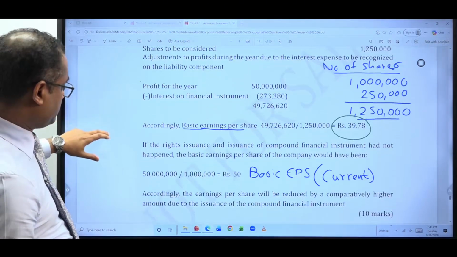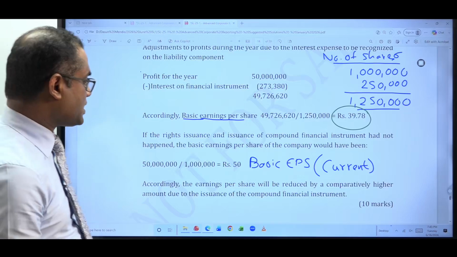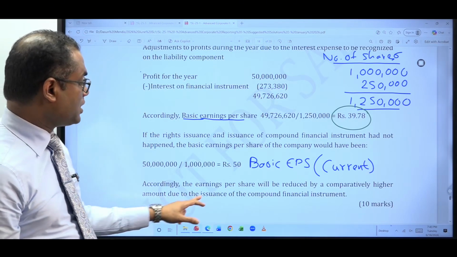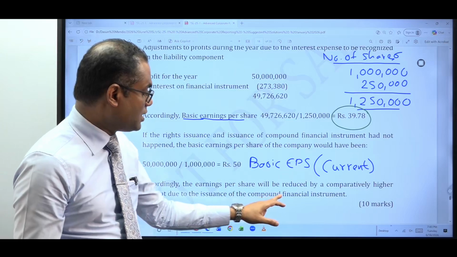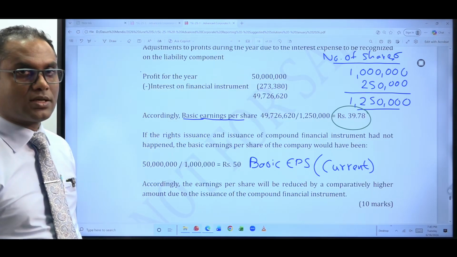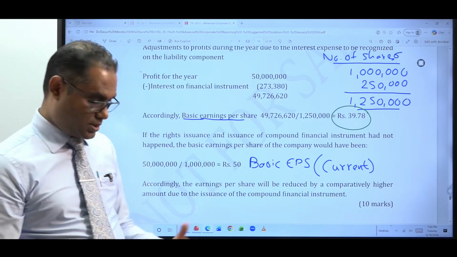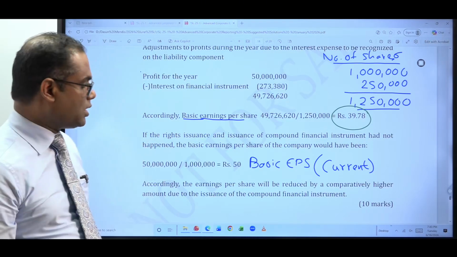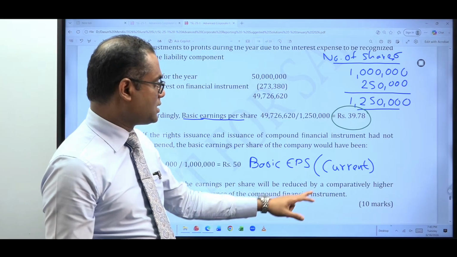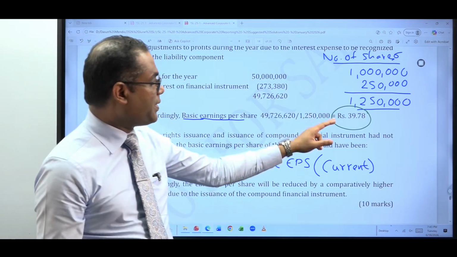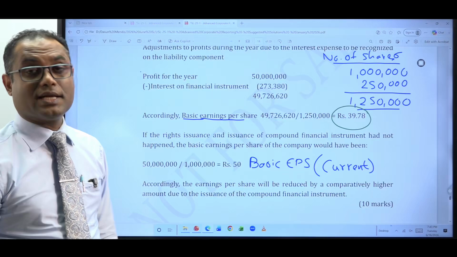So accordingly, the earning per share will be reduced by a comparatively higher amount due to the issuance of a compound financial instrument. That is arrangement A. If you issue a compound financial instrument, that is a convertible bond, your basic EPS would drop by a higher amount compared to a rights issue.